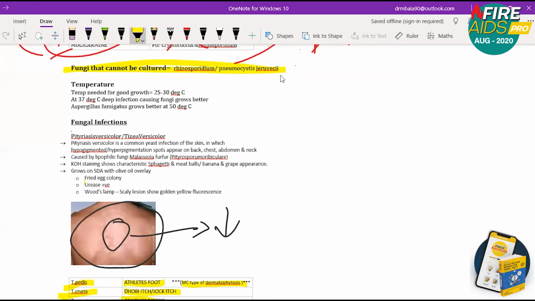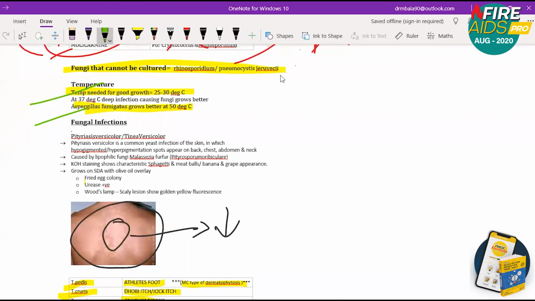Then the next MCQ is temperature needed for good growth. 25 to 30 degrees Celsius is almost needed for every fungi. There's one exception, Aspergillus fumigatus. It grows better at 50 degrees Celsius. Normally 25 to 30 degrees Celsius, Aspergillus fumigatus grows at 50 degrees Celsius. Only these 2 points are important.